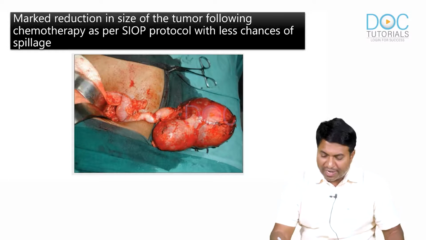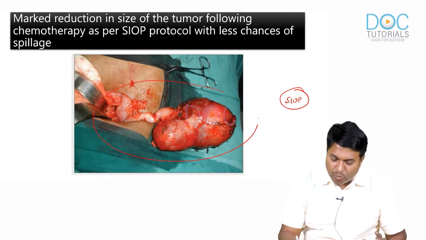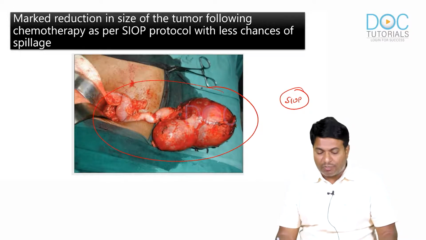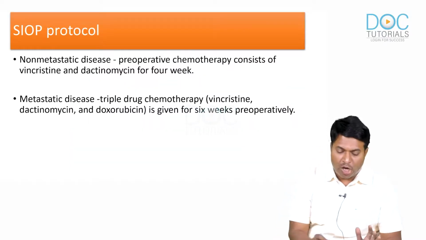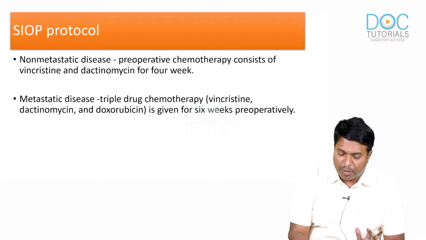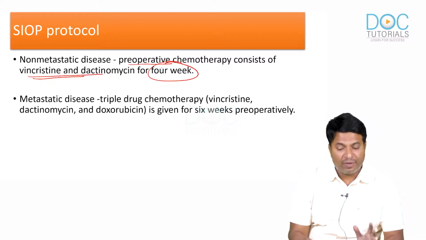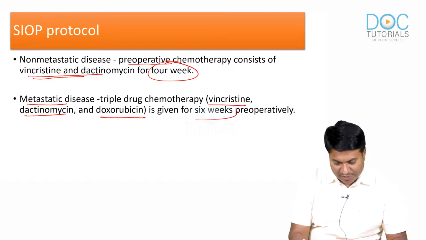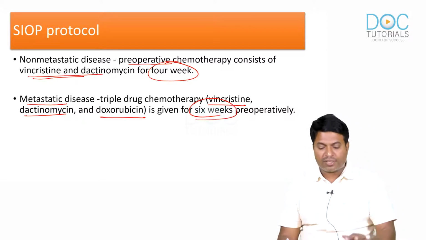You can see the patient followed on an SIOP protocol: on pre-op chemotherapy the tumor has shrunk very small. That is a major advantage. Marked reduction in the size of the tumor is seen with the SIOP protocol. For non-metastatic cases, pre-op chemotherapy consists of vincristine and dactinomycin for 4 weeks. For metastatic cases, we give vincristine, dactinomycin and doxorubicin for 6 weeks. So metastatic, 6 weeks of pre-op; non-metastatic, 4 weeks of pre-op.